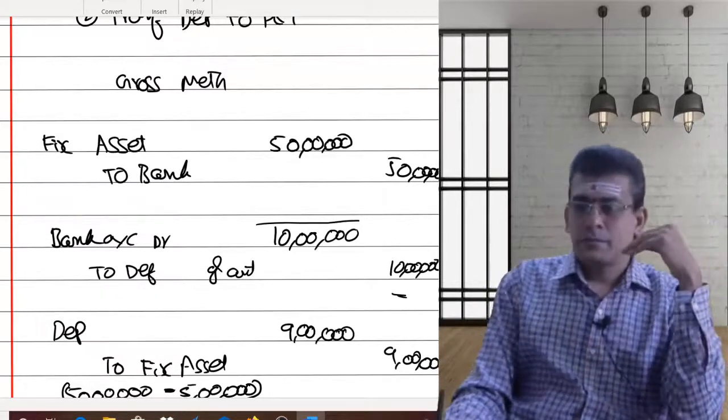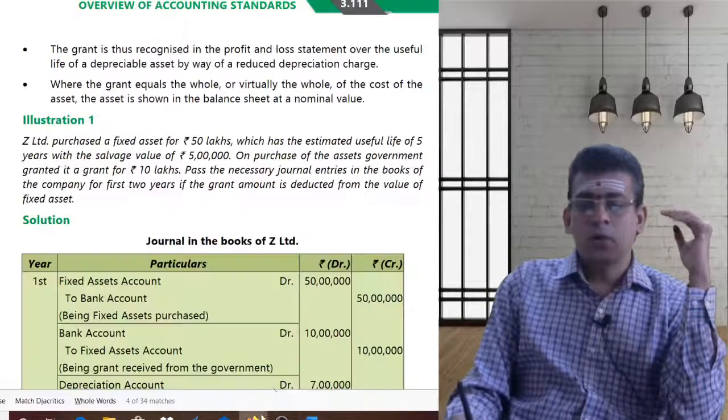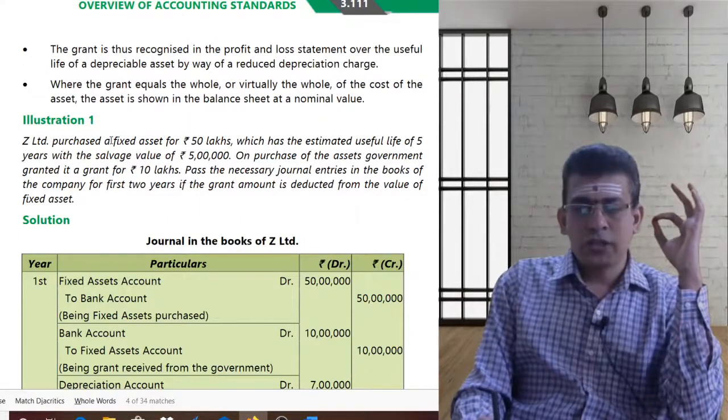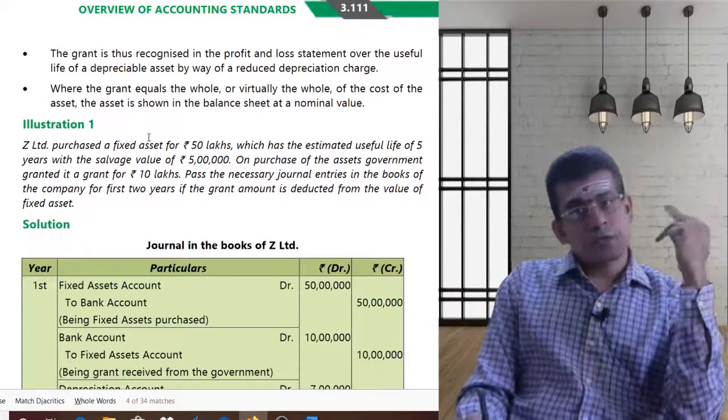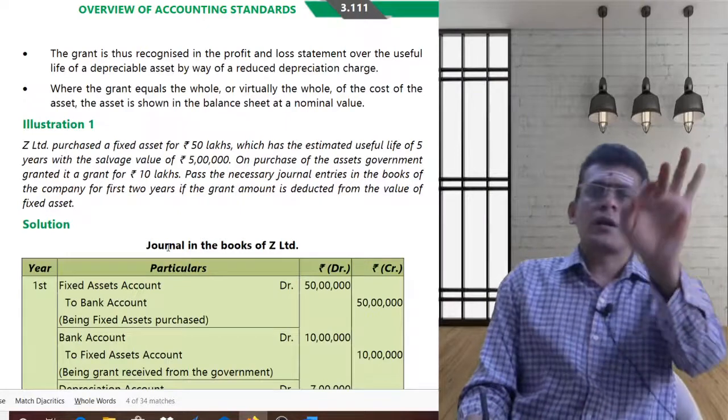Clear? Here, one assumption I had considered. If I go to the problem, it mentions the purchase of a fixed asset. The fixed asset could be depreciable, the fixed asset could be non-depreciable.